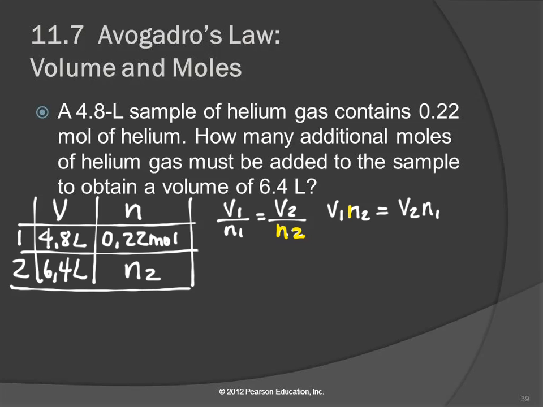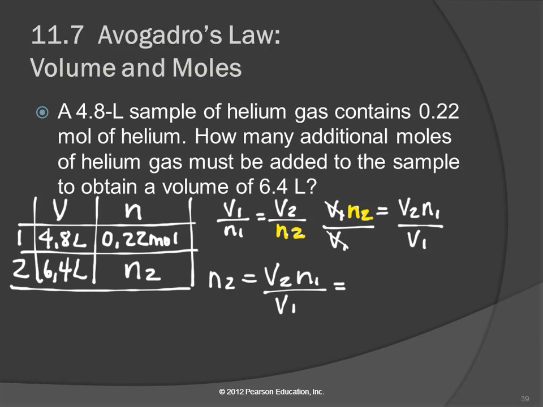I'm just going to highlight this in yellow again to help us remember what we're looking for. What do we do now to get N2 by itself? Divide by V1. That makes V1 over V1 is 1, cancels out. We did it to one side, we have to do it to the other side. Now we have our equation. N2 equals V2 N1 over V1.